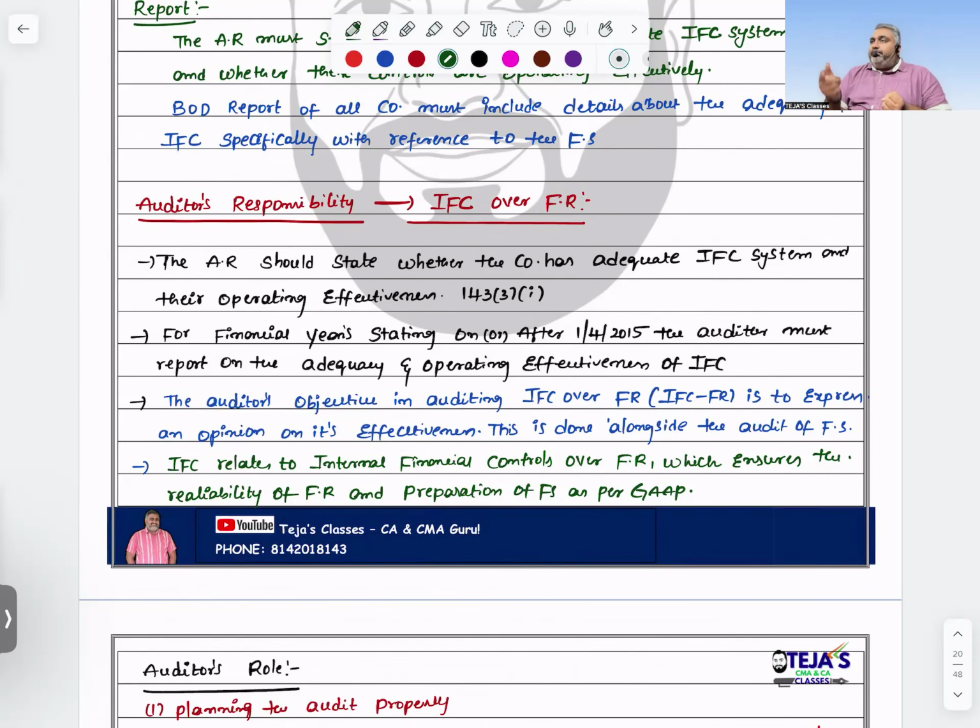At the same time, financial reporting will have reliable information if the organization follows IFC effectively and efficiently. Then I believe they are as per GAAP and the financial reporting is reliable. Only when IFC is operating effectively and efficiently, with continuity, can I trust it.